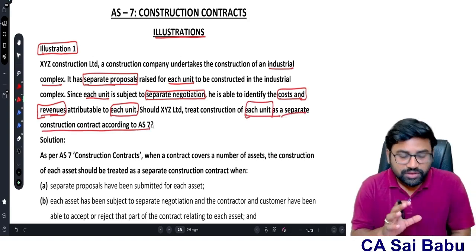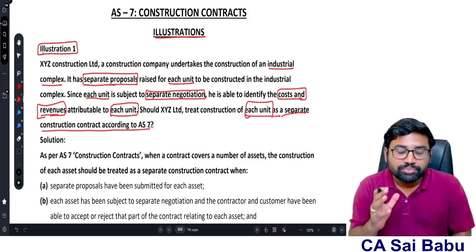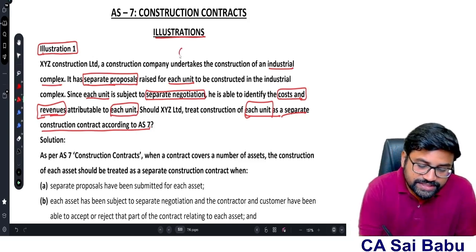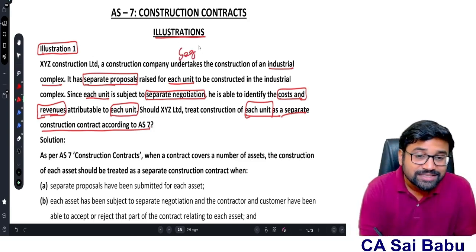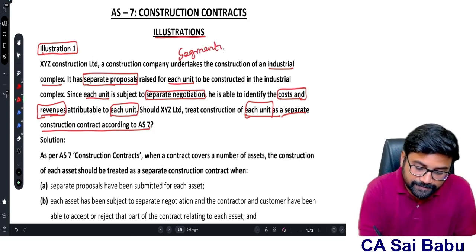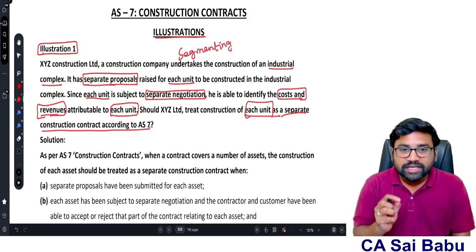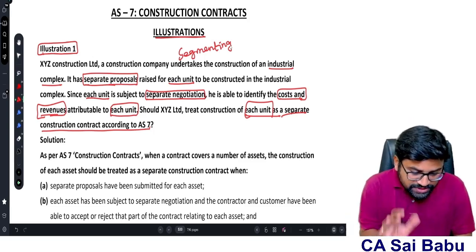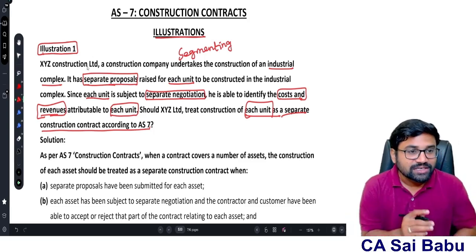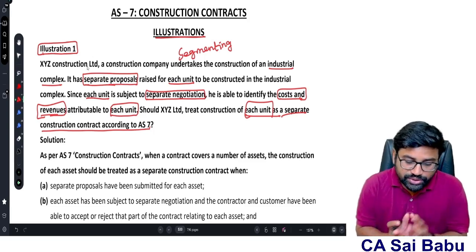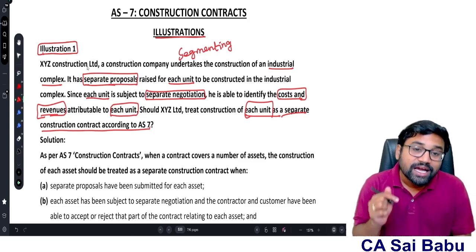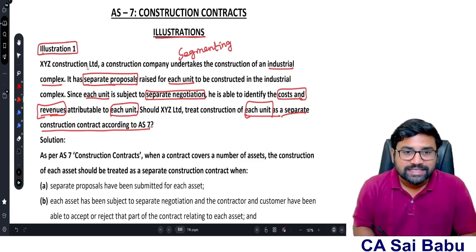Tell me, first of all, after reading this question, what is your impression? Which concept does this question belong to? This question belongs to the combining and segmenting concept. Segmenting: single contract with multiple assets, then construction of each asset is treated as a separate contract. In this case, XYZ Construction Limited entered a single contract for construction of an industrial complex, and multiple assets are involved.